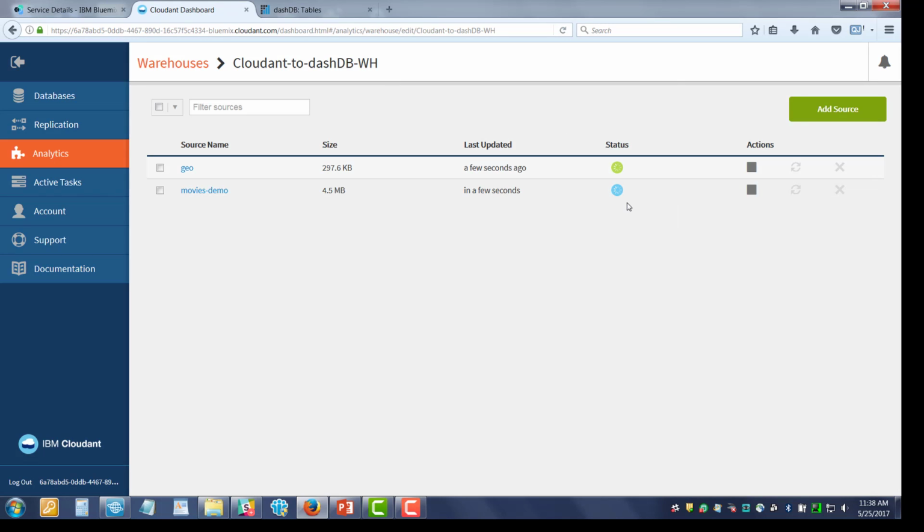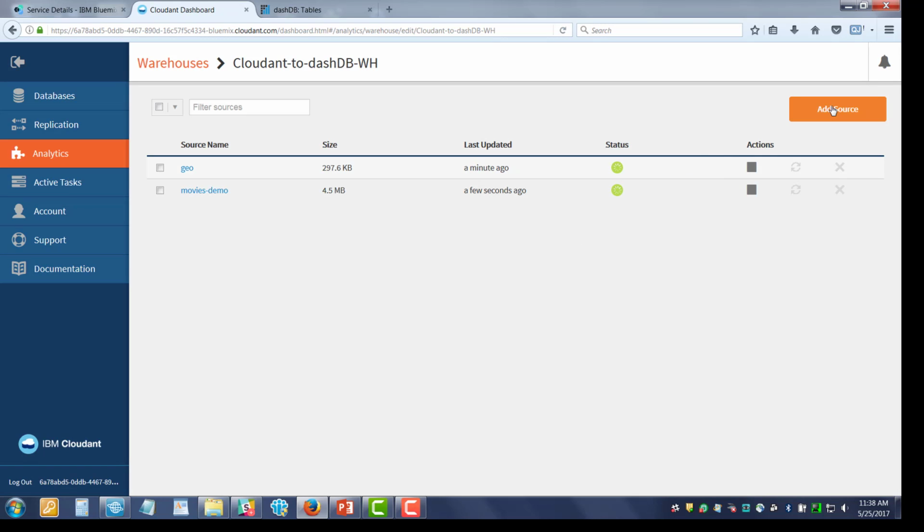So this is saying that it's in the middle of doing its thing, not just creating the tables on the dashDB side, but also migrating the data. And then it's keeping it running from there on in. In fact, this process now keeps you up to date. No matter what you do to your source JSON records, it'll automatically replicate over to dashDB. And of course, you can stop the process and do other things with it as well.